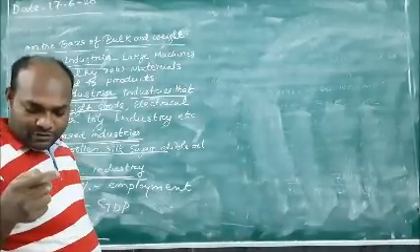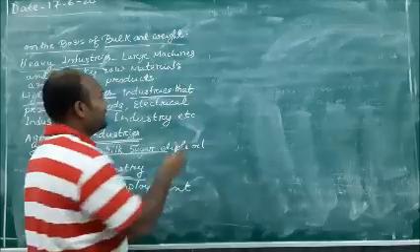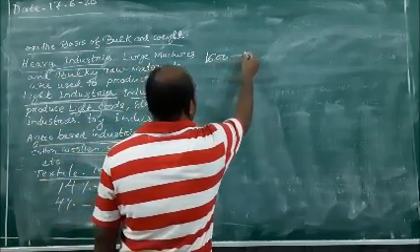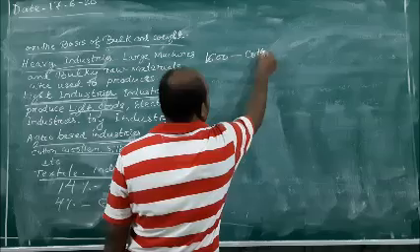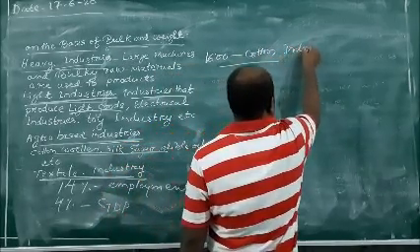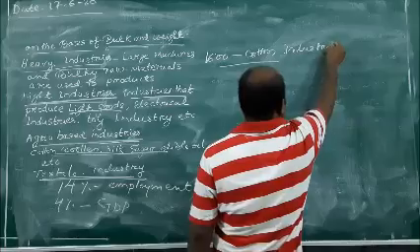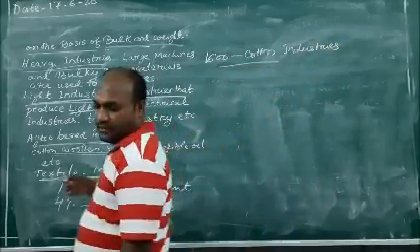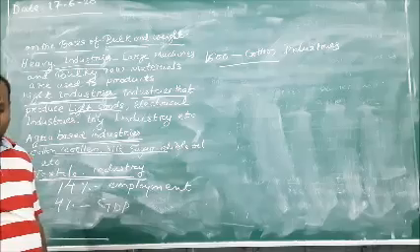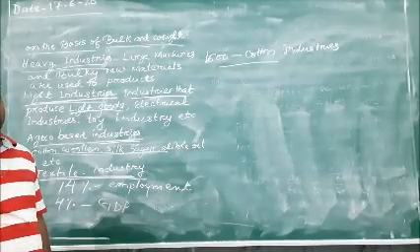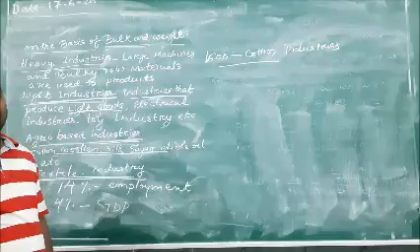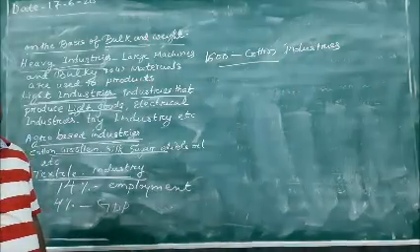And at present we have 1600 cotton textile industries in India, and there are some human-made industries.